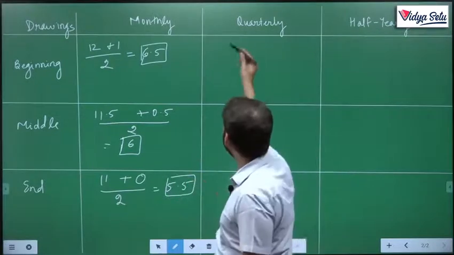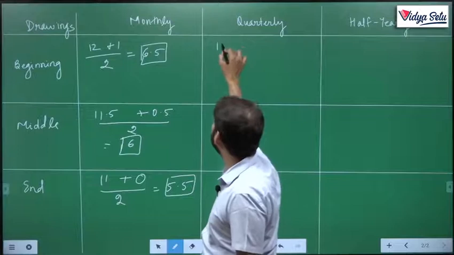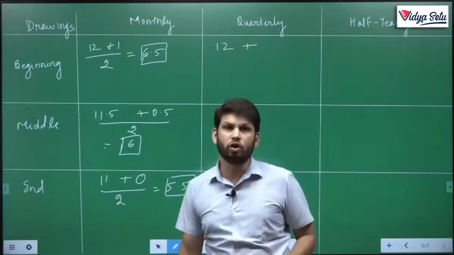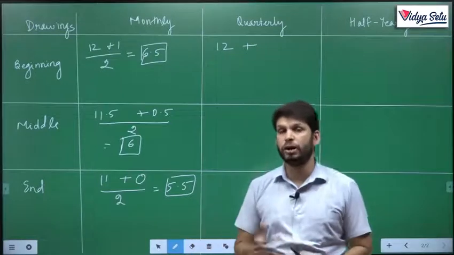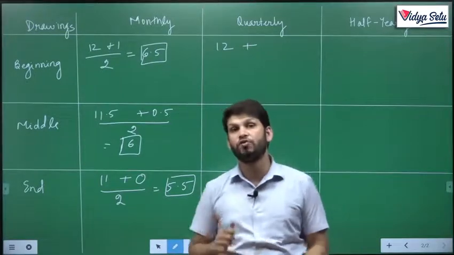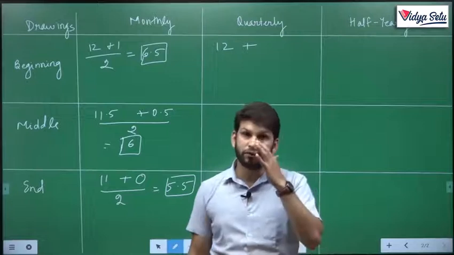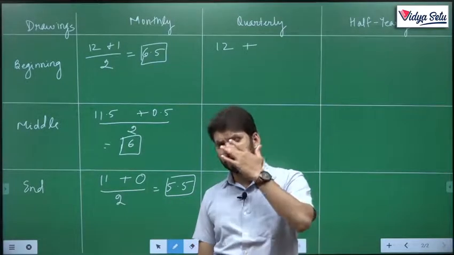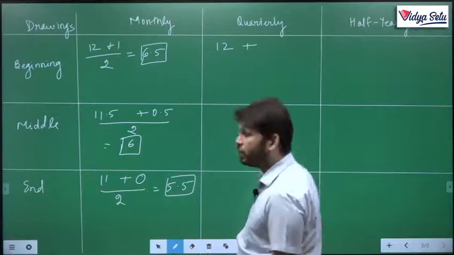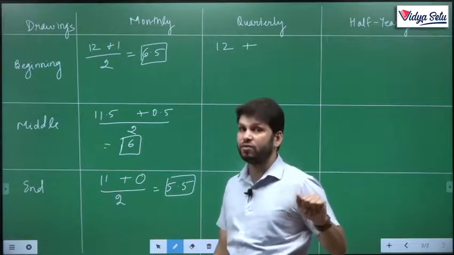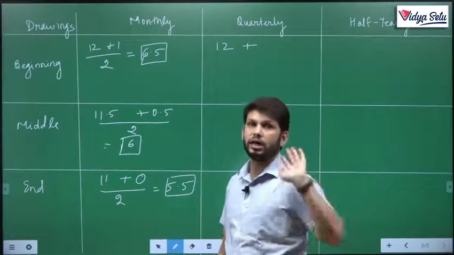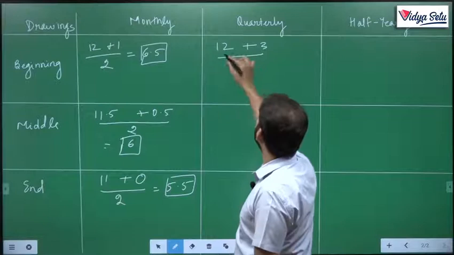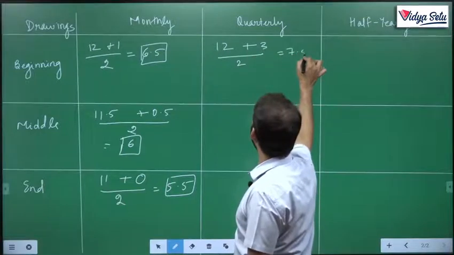That means the money which he withdrew on 1st April, he is using for 12 months. The last money he must have withdrawn: every 3 months he is withdrawing at the starting. So first money he withdrew on 1st of April. Next money on 1st of July. Then 1st of October, and the last money on 1st of January. The money which he withdrew on 1st January, till 31st March, he used for 3 months. Okay, upon 2, 12 plus 3 is 15 upon 2, that comes to 7.5.